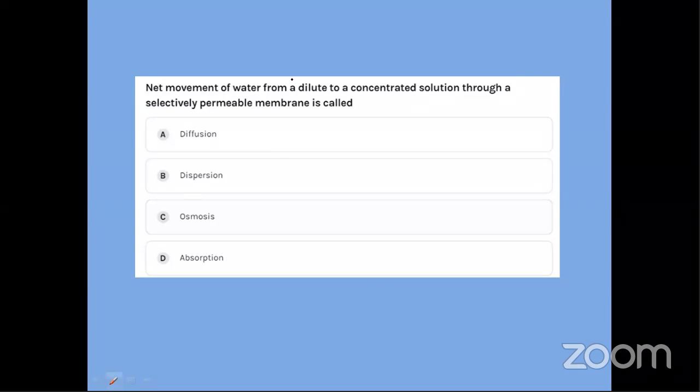The hint in the question is that it is a selectively permeable membrane. When it is a selectively permeable membrane, it has to be osmosis. The thing that separates diffusion from osmosis is the membrane itself.